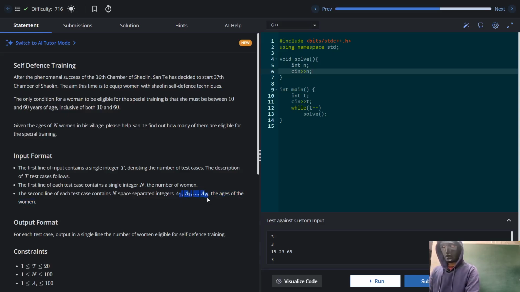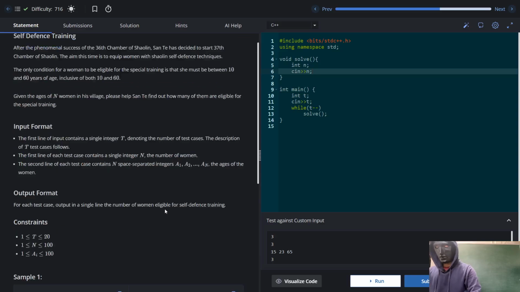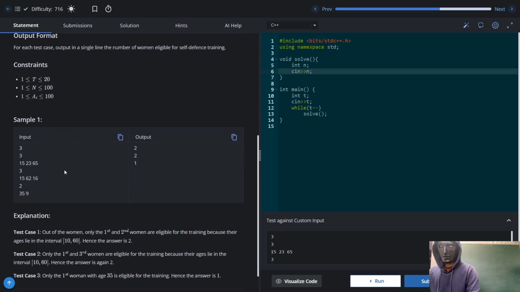We can store these ages in a vector, but I'll not be storing in a vector. At runtime only I'll be comparing their ages. So we have three examples, and the first example has three women and their ages are 15, 23, 65.